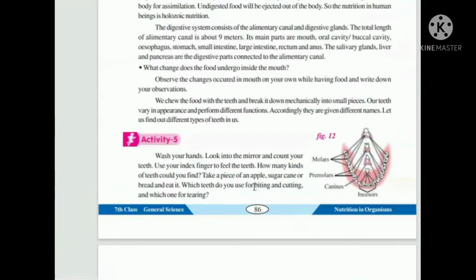And this complete process works under salivary glands, liver and pancreas. Let us see what they are.